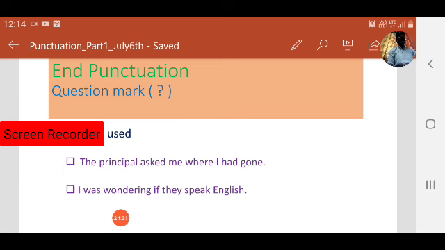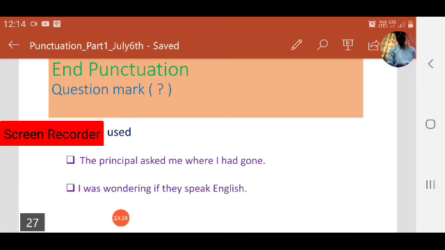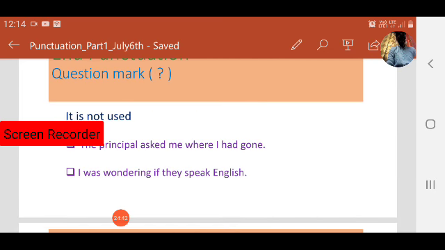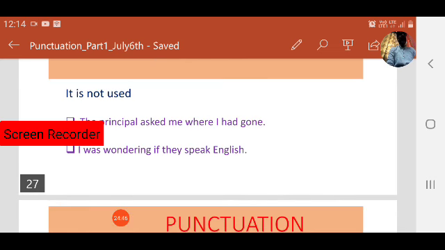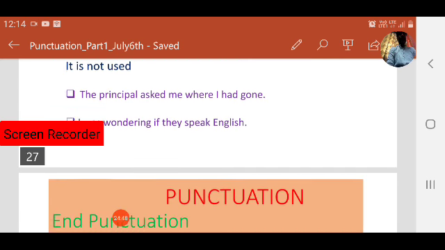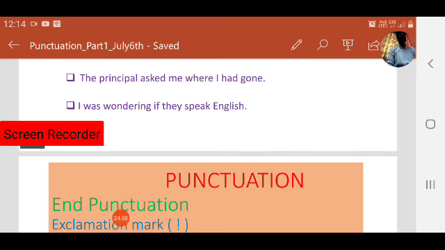A question mark is not used at the end of an indirect question. For example, these two: the principal asked me where I had gone, that is an indirect question, and I was wondering if they speak English. The word if here makes that also indirect. If they speak English, in those cases we don't use a question mark.